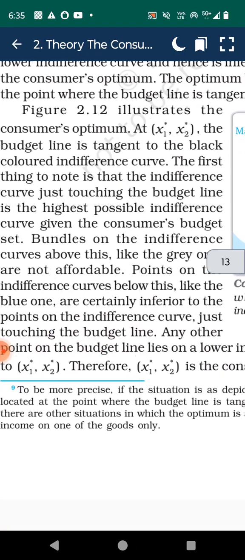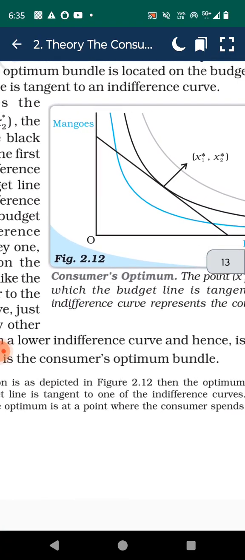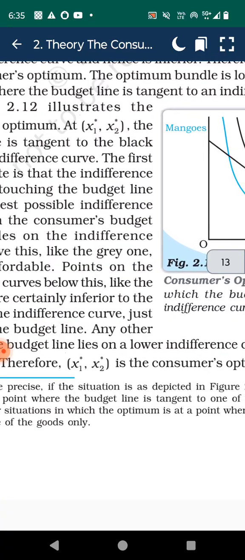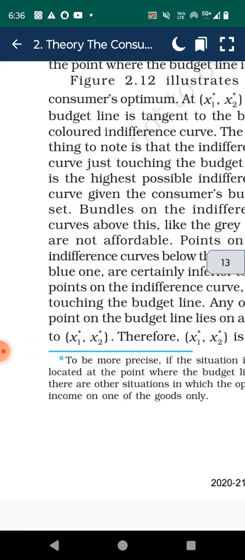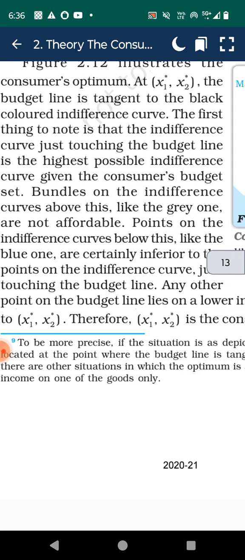Therefore, such a point cannot be the consumer's optimum. The optimum bundle is located on the budget line at the point where the budget line is tangent to the indifference curve.